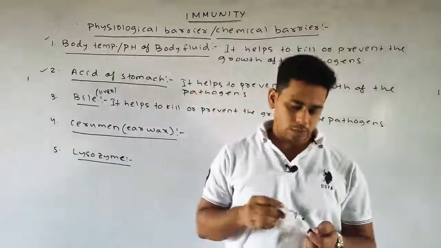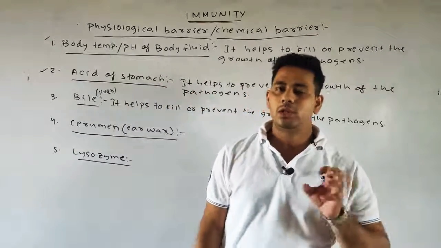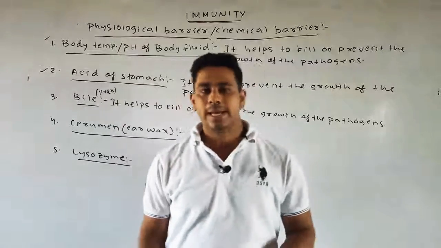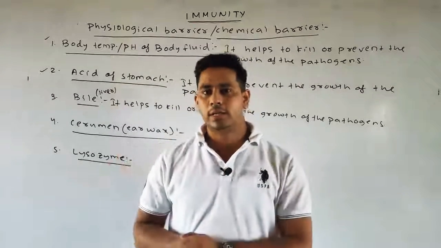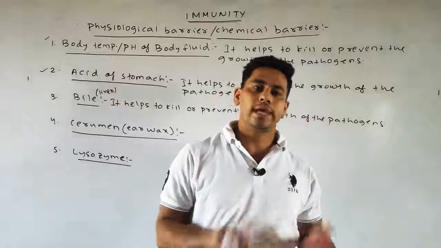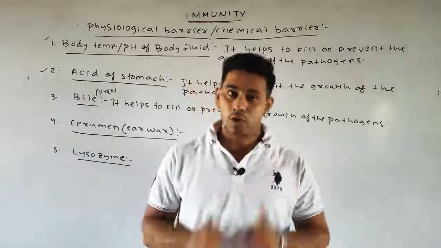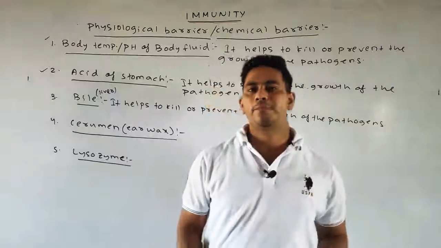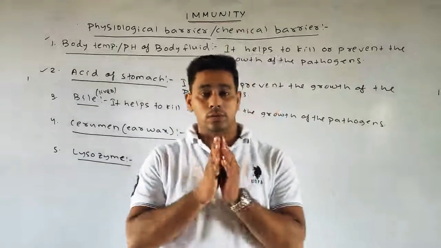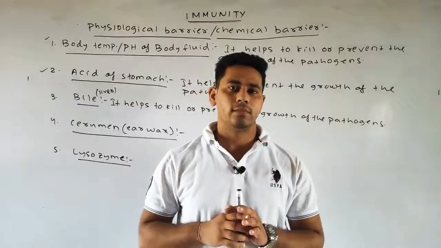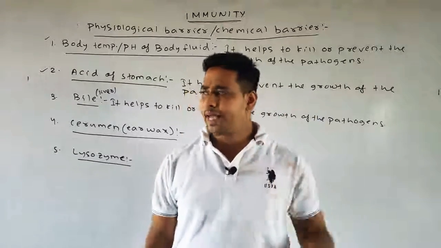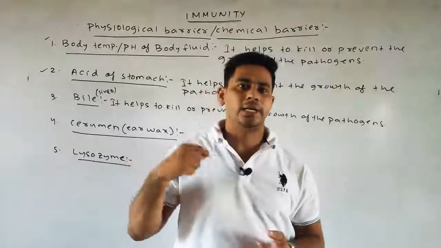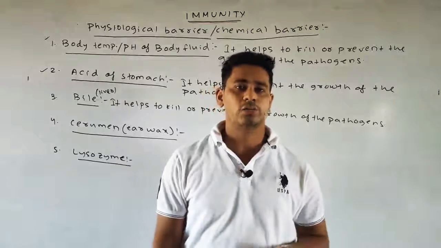Okay. Next, cerumen or the earwax. Cerumen or the earwax helps in trapping the dust particles. Simply it also kills the pathogen, and also it acts as the repellent for the insect. Why? As we know, the ear is always open. As we sleep, some insect might enter into our ear and cause various problems.